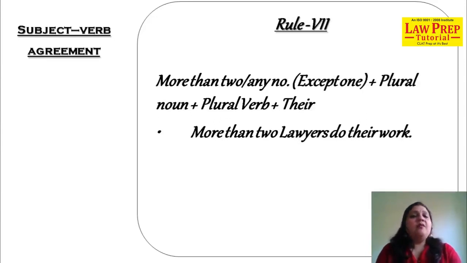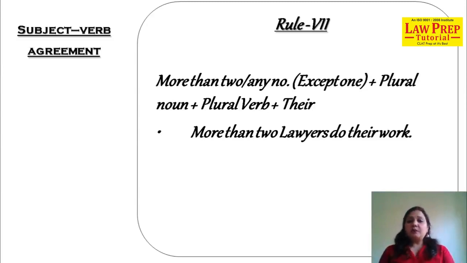Right. When we talk of more than two, anyone except one, besides two, anything except one, in that case, it is plural noun and plural verb. Plural noun and plural verb, both the cases. More than two lawyers do their work. More than two lawyers do their work.